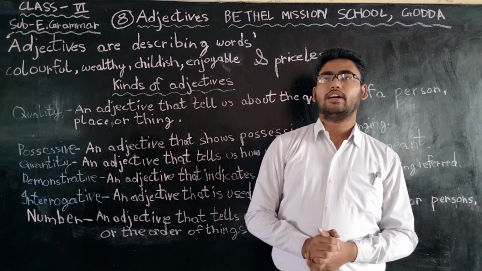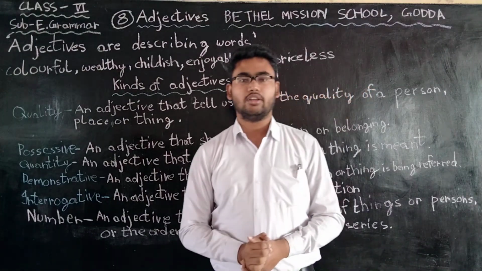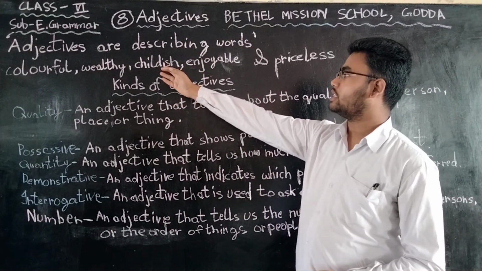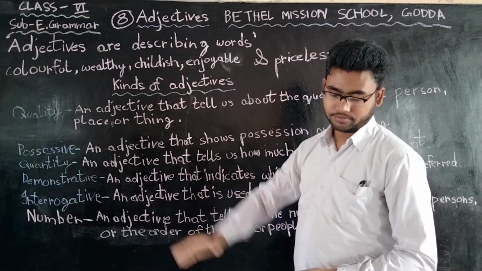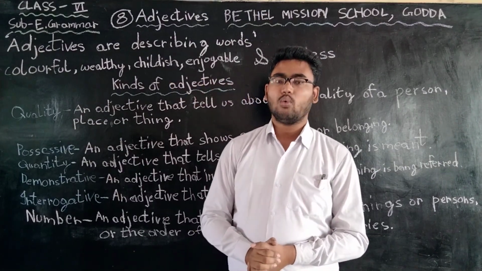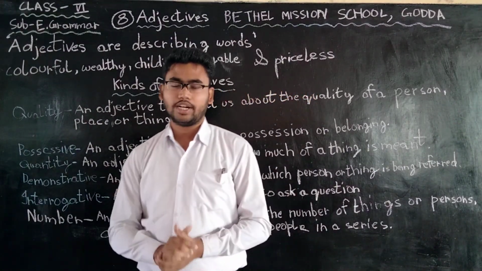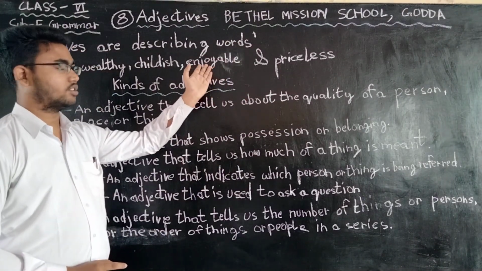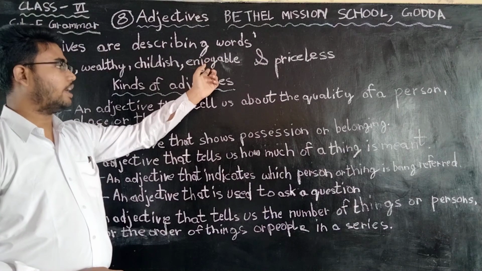She wrote the letter in her childish handwriting. What kind of handwriting? Childish handwriting. So here childish becomes an adjective. We had an enjoyable stay at the farmhouse. What kind of experience? How we stayed out there? It was an enjoyable experience. So again enjoyable becomes an adjective.